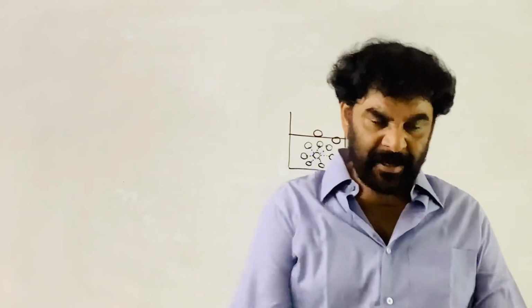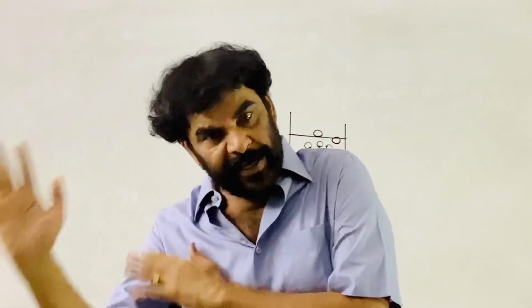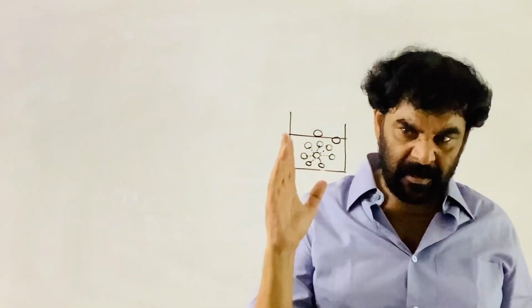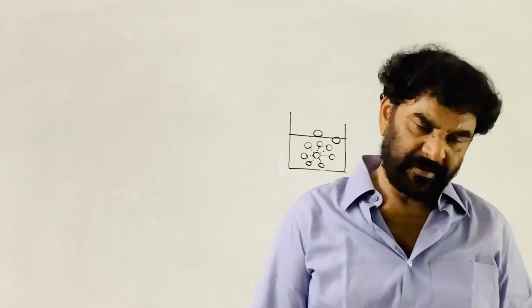Why it is increasing, why it is sometimes decreasing, and why it is not changing its chemical composition can be understood if you know the rate of the reaction, the mechanism of the reaction, and the factors that influence the rate of the reaction. So it is better to study that third part of surface chemistry along with chemical kinetics, elementary chemical kinetics.